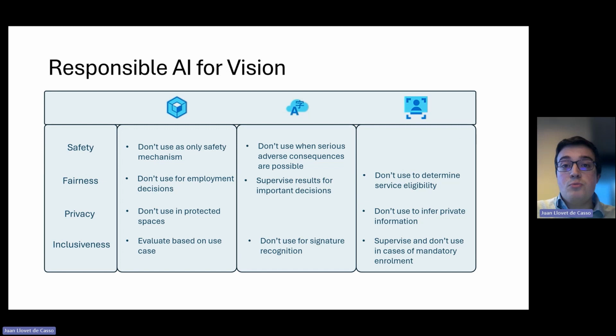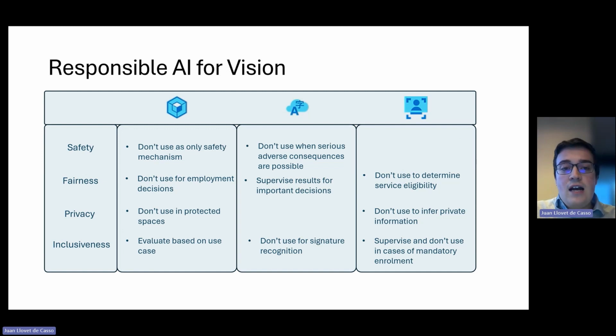Privacy is that the model is not revealing or collecting information from individuals that would not have been surfaced if the model wasn't present, if it wasn't being used for that use case. And inclusiveness means that the model has been designed to make sure that every single group that is using the model is treated in an equitable fashion and that there is no inequity in the model due to its training.